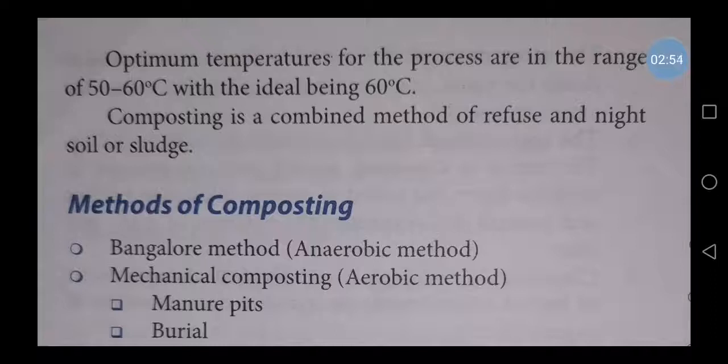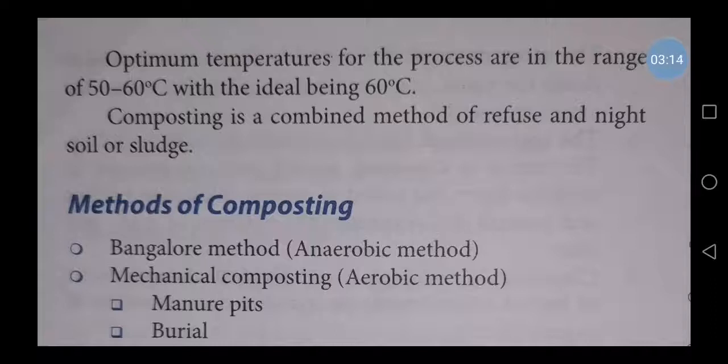Composting is a combined method of refuse and night soil or sludge. I am very sure you may know what night soil is. Refuse means the waste things, all the solid waste materials. Night soil or sludge means the toilet waste.